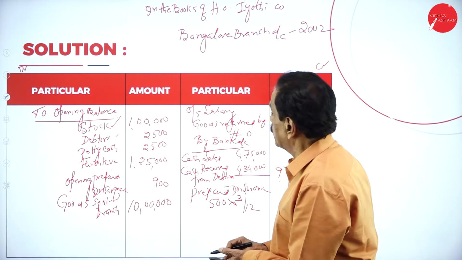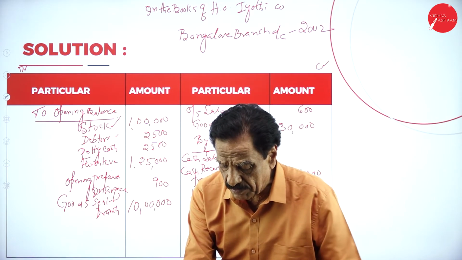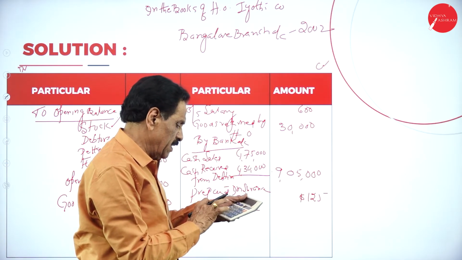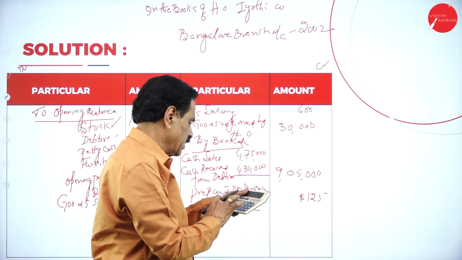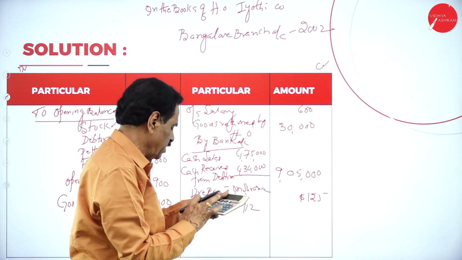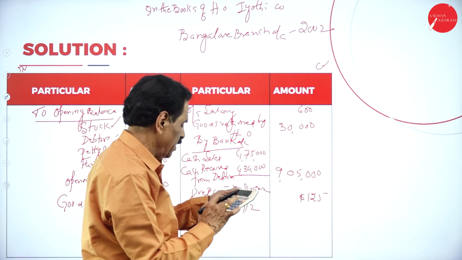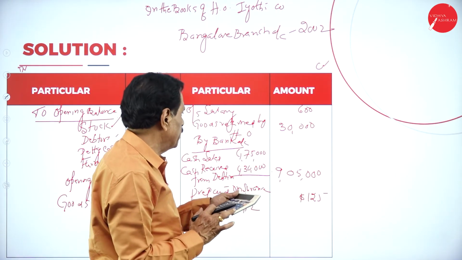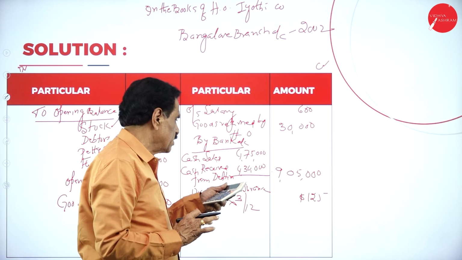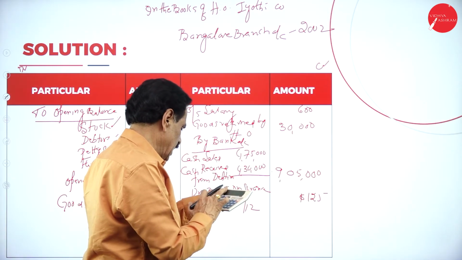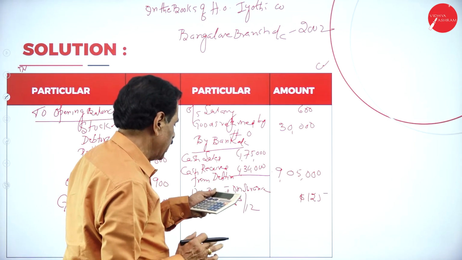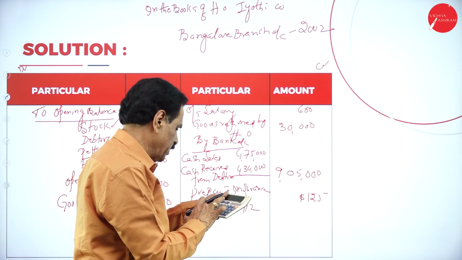Now add the figure. This is opening balance. Add the figure. Here, first is outstanding 600 plus 30,000, that is 30,600, plus 9 lakh 5,000, plus 125.